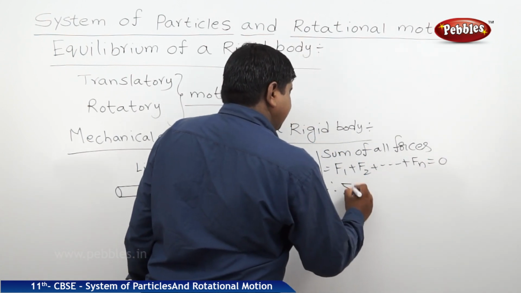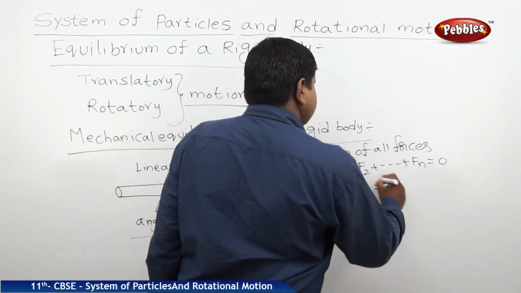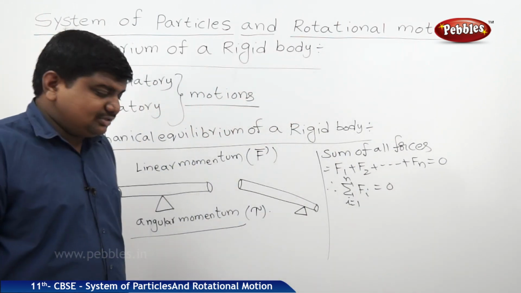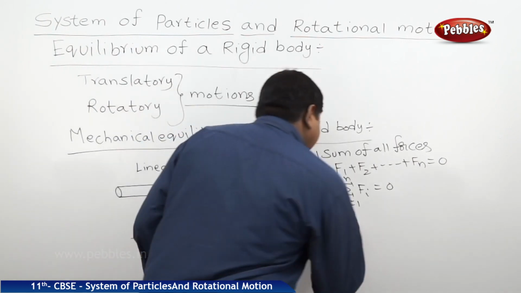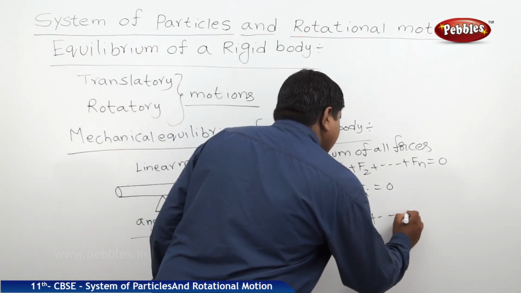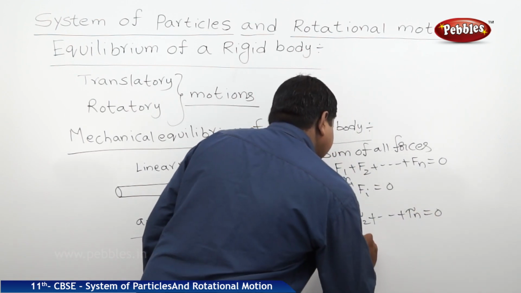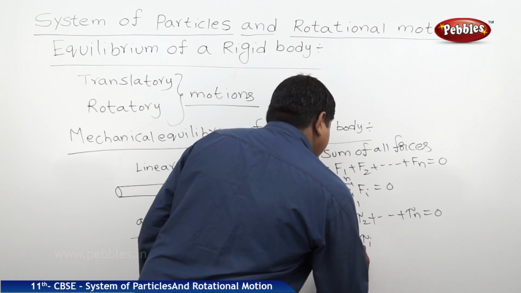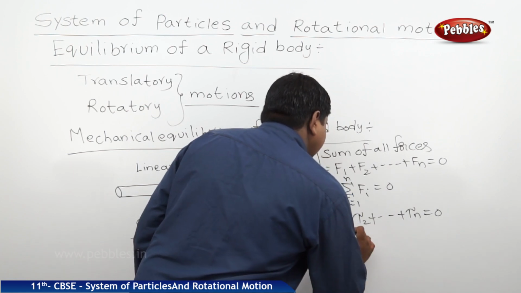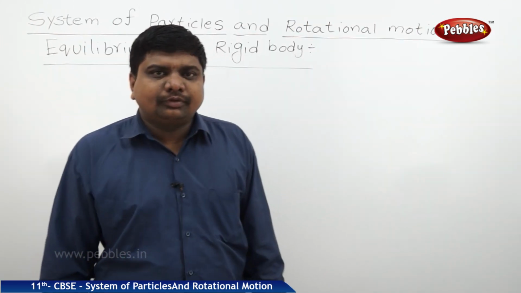Therefore, sigma Fi, where i is equal to 1 to n, is equal to 0. This is the condition for linear momentum to be conserved. The second one: tau 1 plus tau 2 and so on up to tau n is equal to 0. That means summation of tau i, where i is equal to 1 to n, is equal to 0. This is the condition for angular momentum.